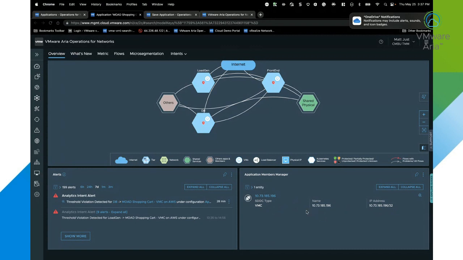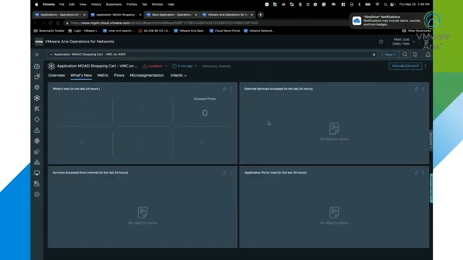If this was a hybrid application, I would see the VMC SDDC, I would see my on-prem vCenter, or I could even see my native AWS or Azure or any other cloud provider that we support within the product that members live within. I also can look at data quickly around what's new within my application: incoming traffic, outgoing traffic, drop flows, new members, unprotected members, and so on over the last 24 hours.